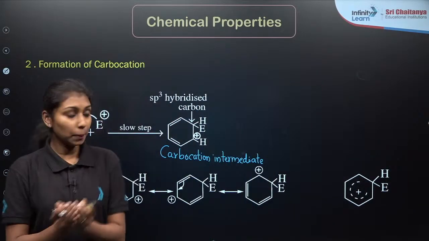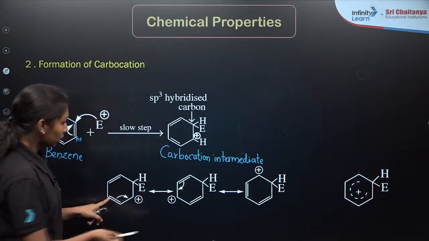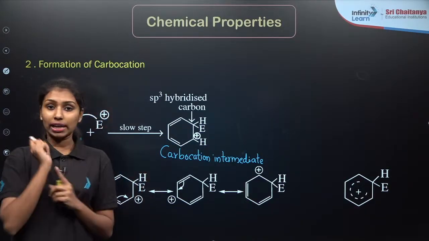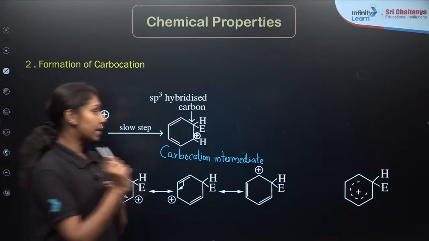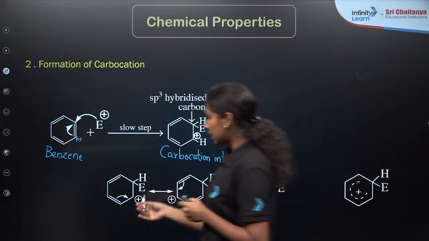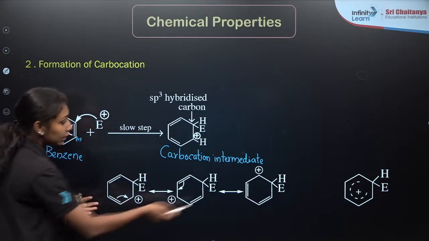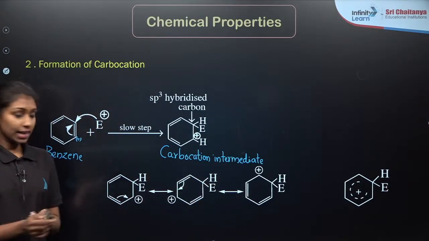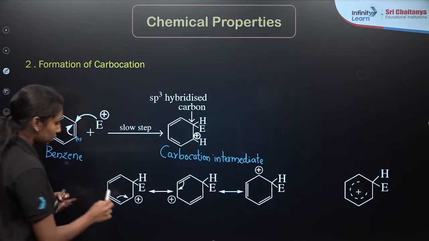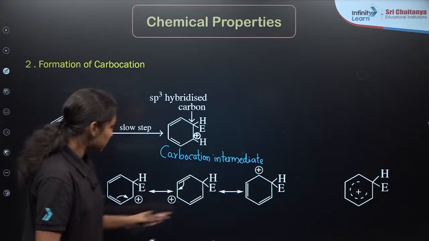In the next step, you can observe that this bond gets delocalized. Resonance, you must have an idea about resonance stabilization. So here the pi electrons get delocalized, so that it forms 3 different resonance structures. This bond goes like this, then like this, like this. 3 resonance structures are forming here.